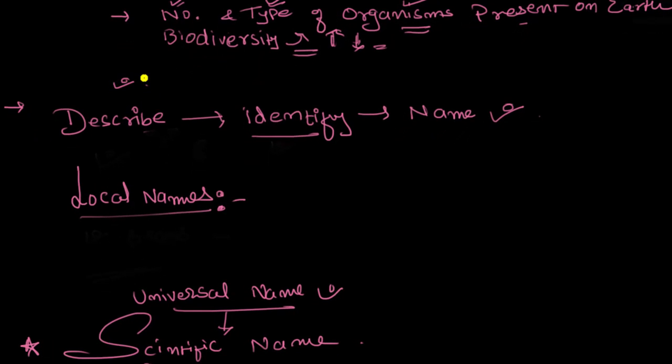For example, you went to a place where they are asking you to fill up a form and there is an option called physically challenged people. How will you define that? For that, there has to be a description. They write that if you are physically challenged, that means some part of your body is not properly working or available, then you can tick mark this particular box. So there is a description that they have given you, and on the basis of that description, you identify that they are talking about physically challenged people.